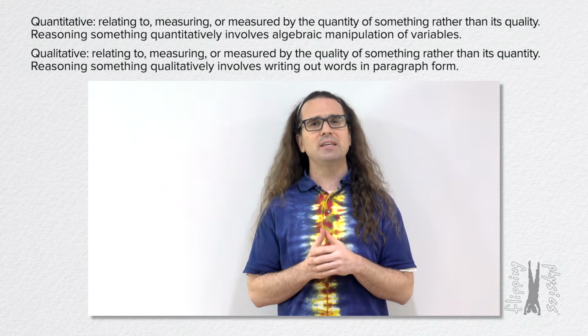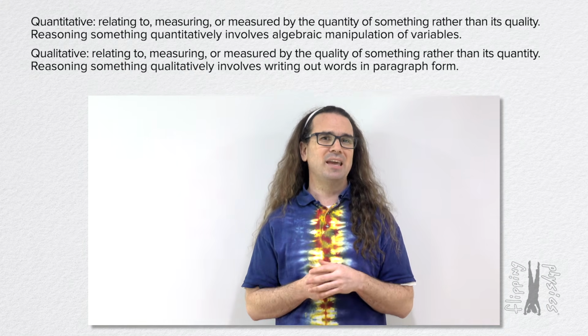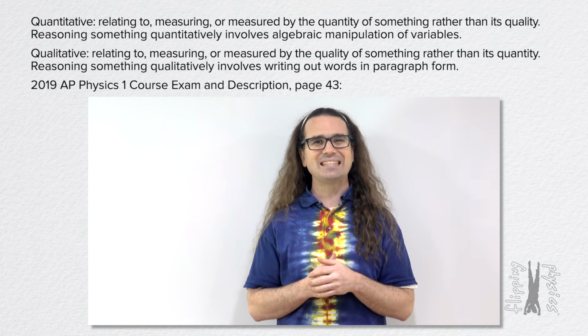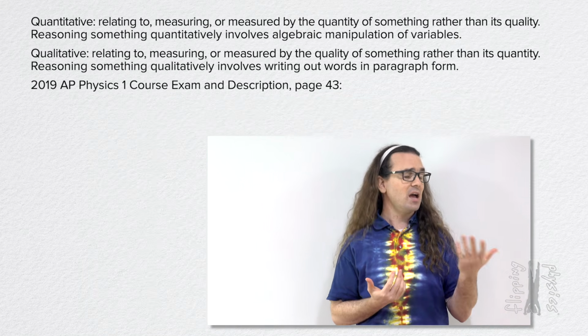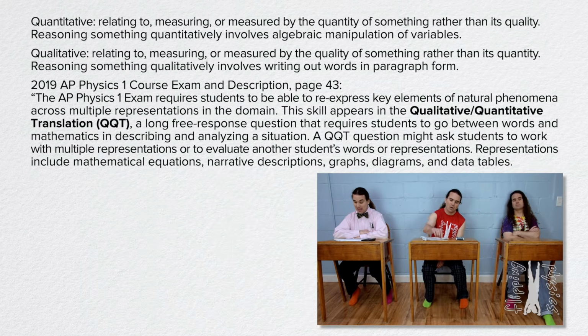And Billy, could you please read the part on page 43 of the 2019 course and exam description which I highlighted? Yes. The AP Physics 1 exam requires students to be able to re-express key elements of natural phenomena across multiple representations in the domain.